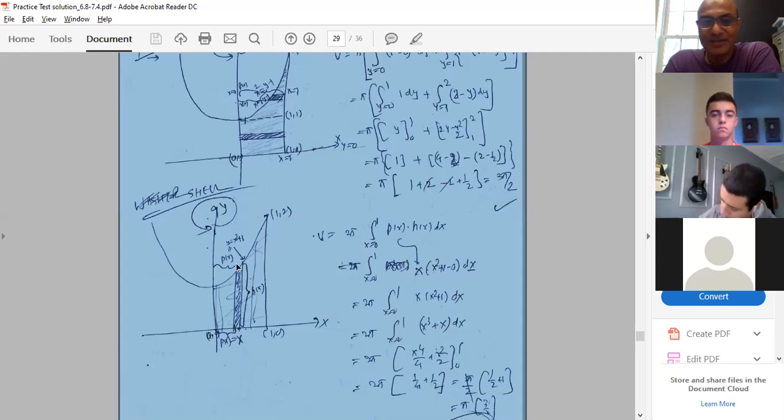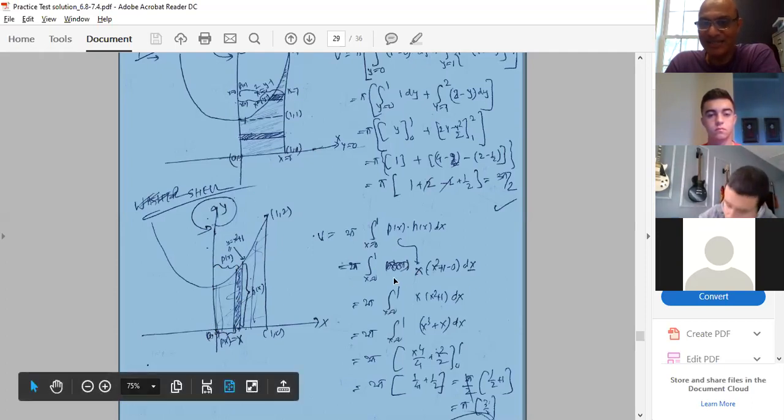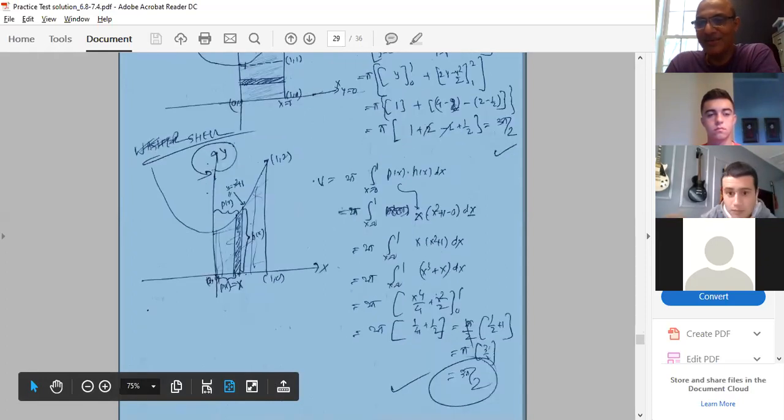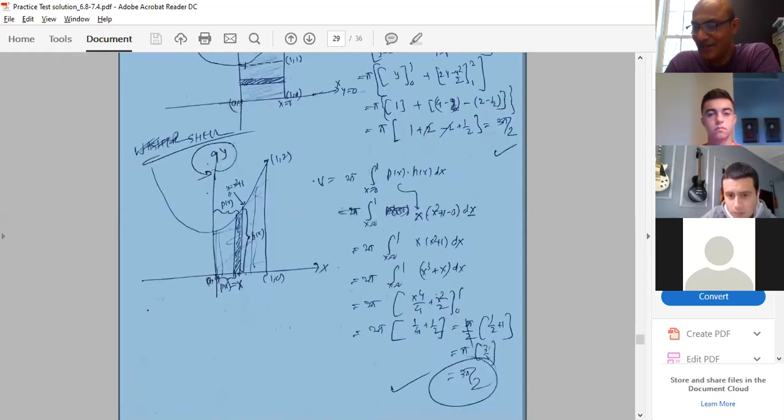Now, distance from the center of the strip to the axis of revolution, usually we consider this distance as x. Plug the values, 2 pi, don't forget to multiply by 2 pi. X runs from 0 to 1, same points of intersection, term by term integration, fundamental theorem of calculus part 2, same answer. Look at here, guys, 3 pi by 2. Happy? So that's what I mean by disk and washer method.